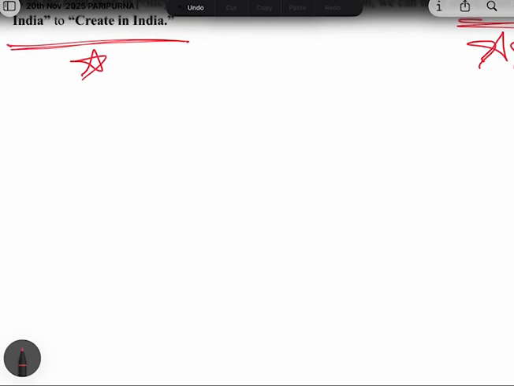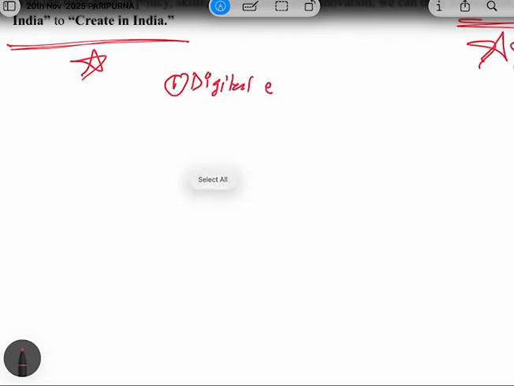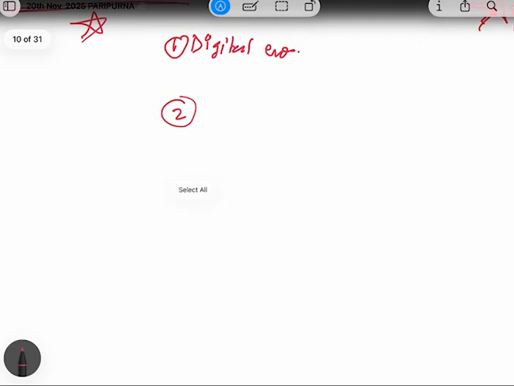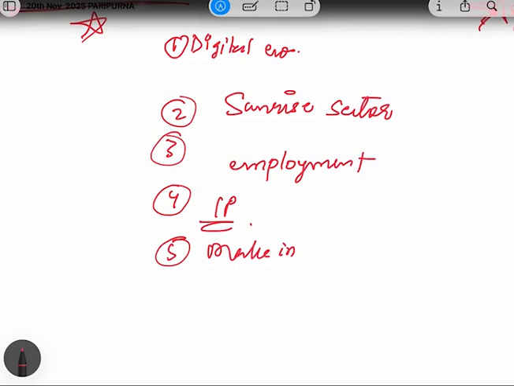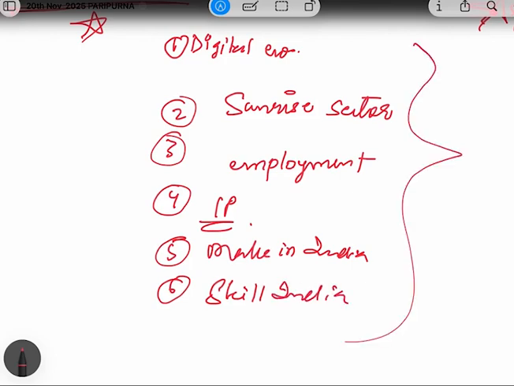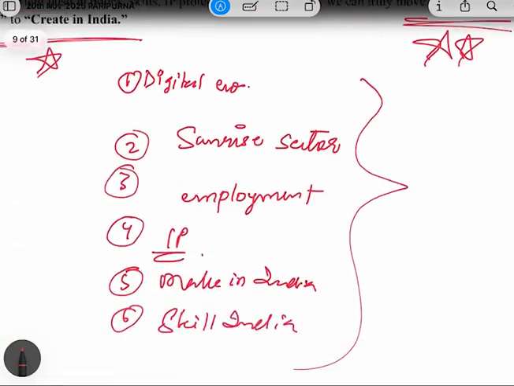Okay. So I discussed in the beginning that we will discuss some topics in which you can use this kind of data. First, on any answer of digital economy, you can use this. Second, on any answer related to sunrise sectors, because it is a sunrise sector only. Third, on any answer of employment, please use this kind of data. On any answer related to intellectual property. On any answer related to Make in India. On any answer related to employment or Skill India, etc. So for these themes, all this data and these examples we have discussed are very, very important.